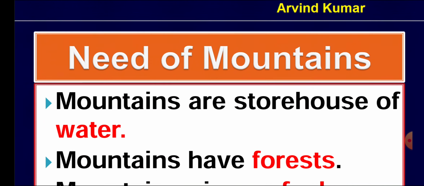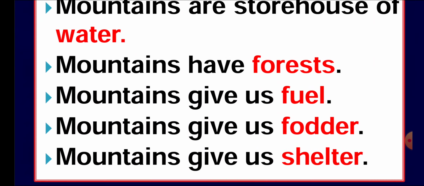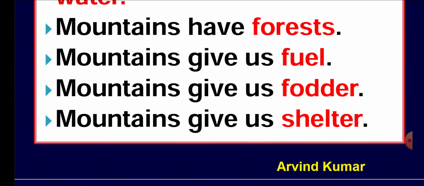Here we have some needs of the mountain, or some of the benefits of the mountain, why these mountains are useful to us. You may say that these are the storehouses of water. Many rivers flow from these mountains. These are the sources of water. We can get forests, firewood or timber from these mountainous regions.